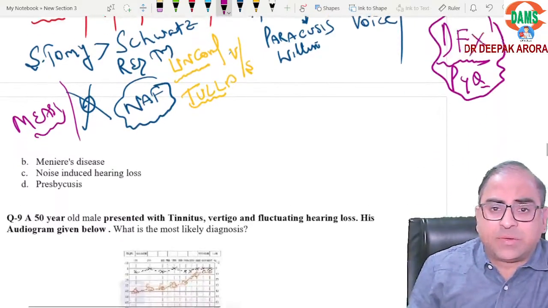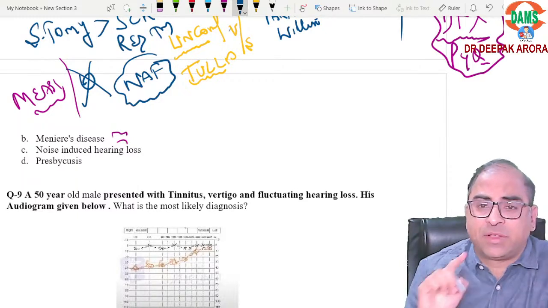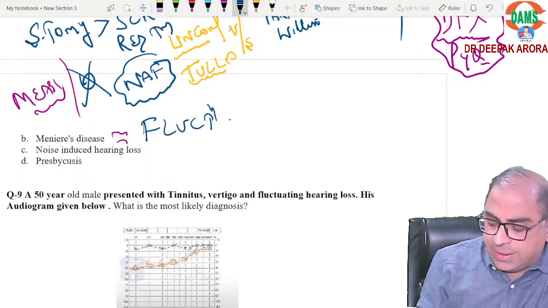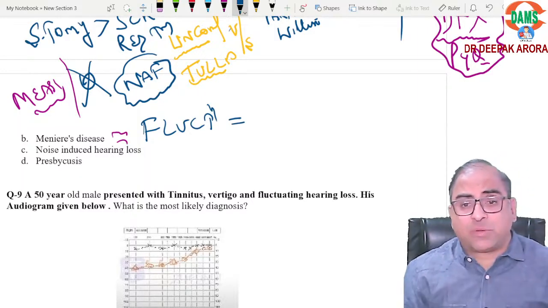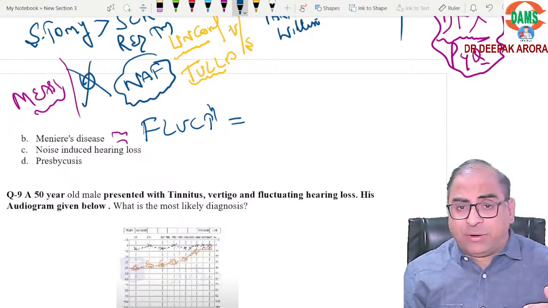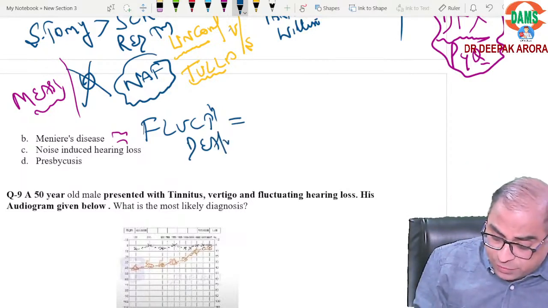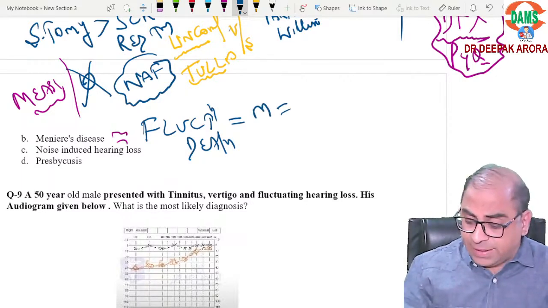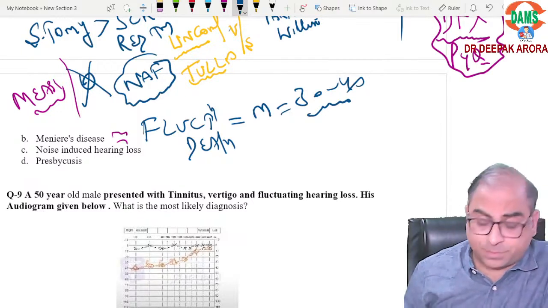Clear? Meniere's disease, what is the keyword? Fluctuating deafness, beta. Remember, fluctuating deafness. Because there is a back pressure. The basic pathophysiology of Meniere's is there is a back pressure in the endolymphatic sac. Therefore, the symptoms are fluctuating deafness. Commonly seen in males of age 30 to 40. These are again important keywords.